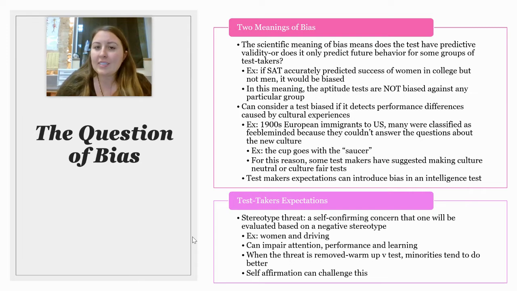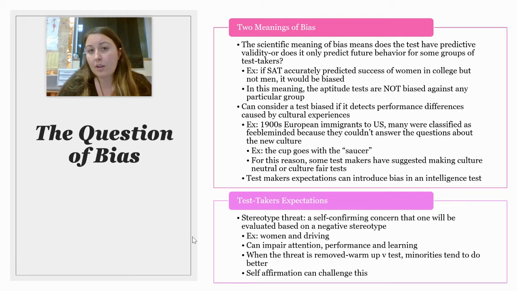What research has found is that in this meaning, the aptitude tests are not biased against any particular group, meaning that though there are differences, unfortunately, these differences are being reflected in the later performance of these individuals in school and these groups in school.